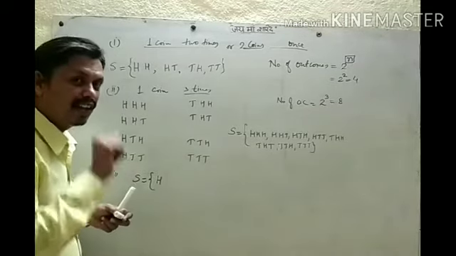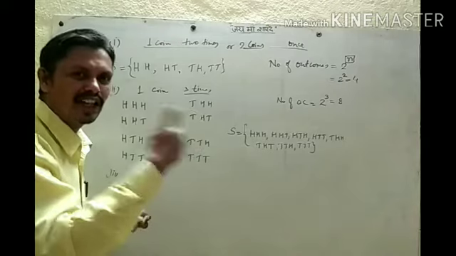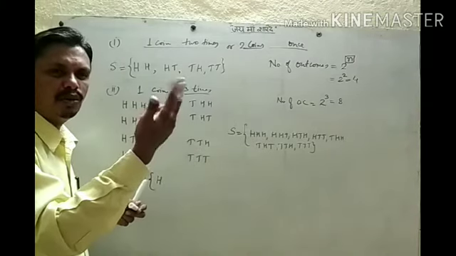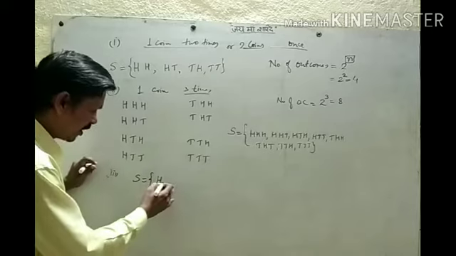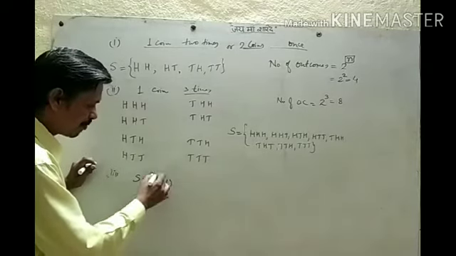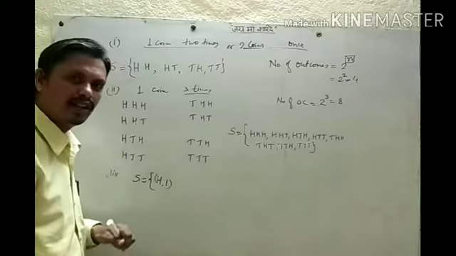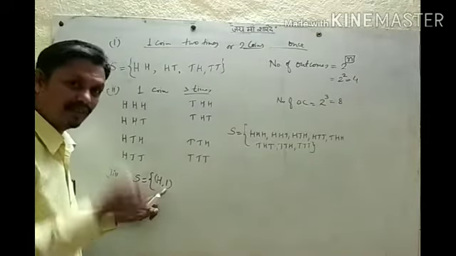But if we get head, we have to toss a die. So the die will show either 1, 2, 3, 4, 5 or 6. One outcome can be H1, meaning we got head and then we threw the die and got 1. But it's not exactly 1 we can get.